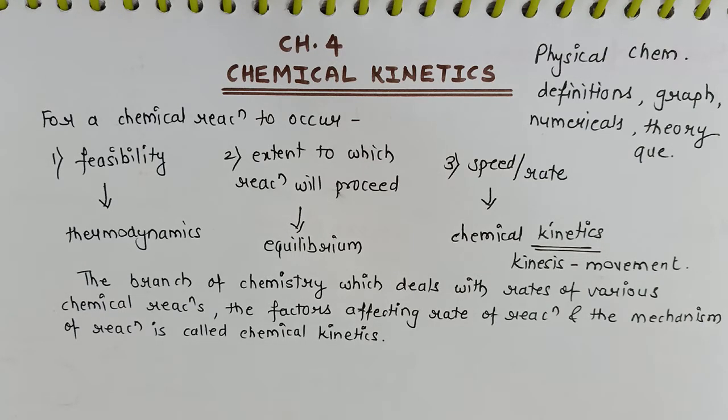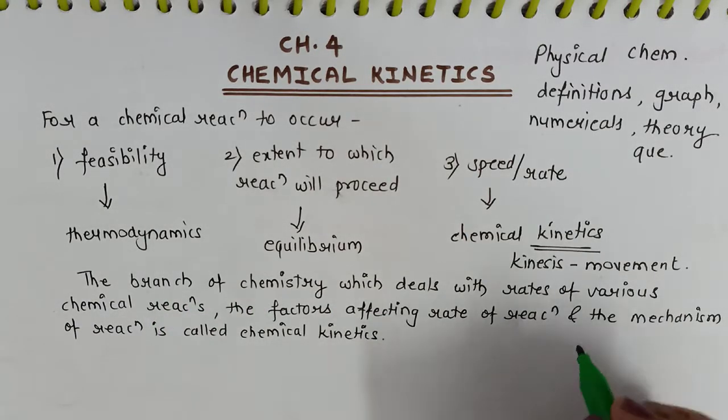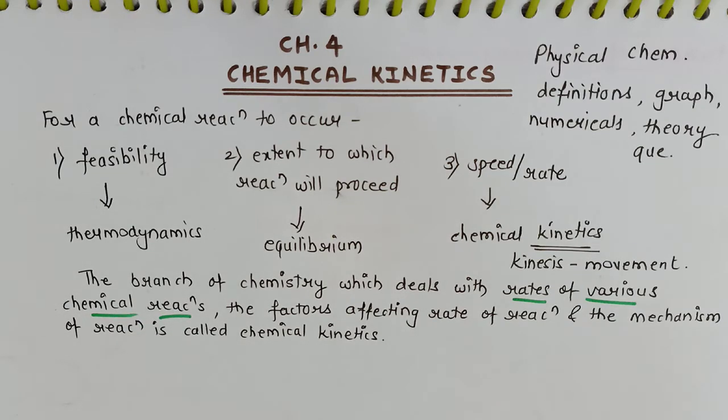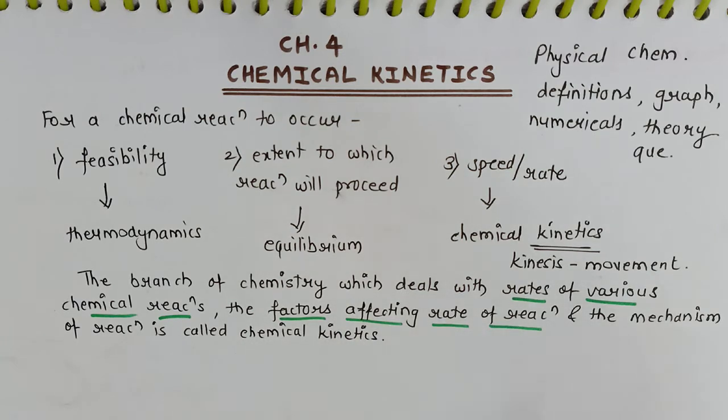Kinetic studies not only help us to determine the speed or the rate of a chemical reaction, but also describe the condition by which the reaction rate can be altered. The factors such as concentration, temperature, pressure and catalyst affect the rate of reaction. So overall, I can say that chemical kinetics is that branch of chemistry which deals with rate of various chemical reactions, whether it will occur with a faster rate, whether it occurs with a slower rate, or it will not occur at all, as well as it tells us the factors which are affecting the rate of reaction.